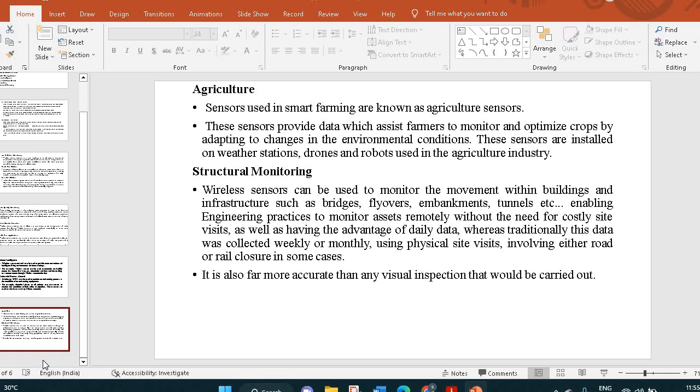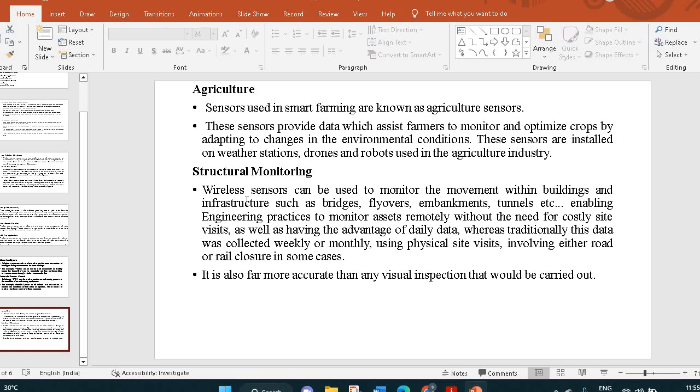Agriculture. Sensors used in smart farming are known as agriculture sensors. These sensors provide data which assist farmers to monitor and optimize crops by adapting to changes in the environmental conditions. These sensors are installed on weather stations, drones, and robots used in the agriculture industry.